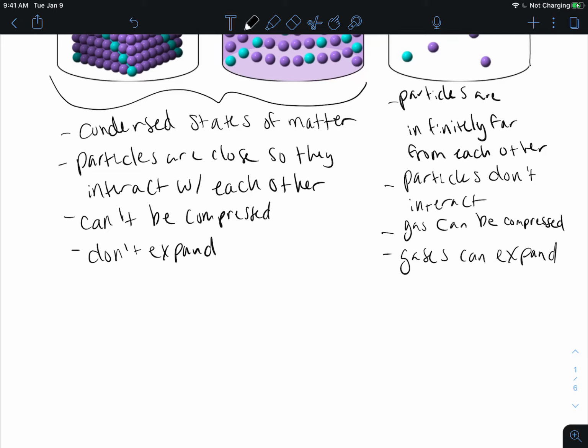Okay. Now, when looking at a couple of other things, we can think about kinetic energy. So our solids are going to be the state of matter with the least amount of kinetic energy and the least amount of movement. So solids, very little movement, very little kinetic energy.